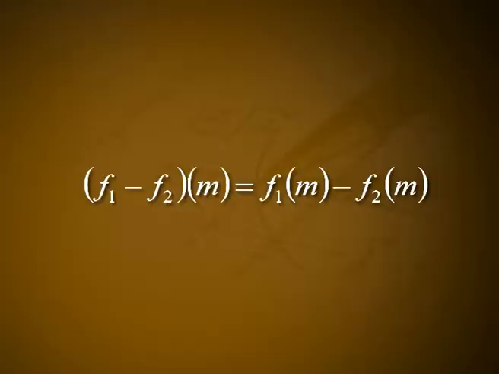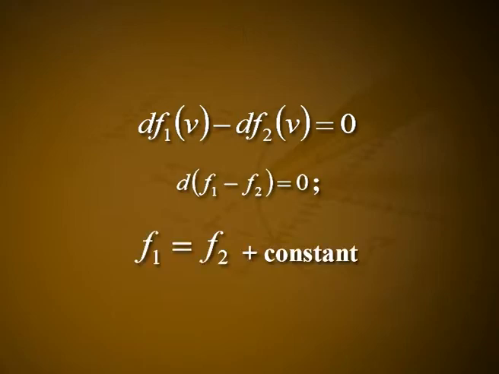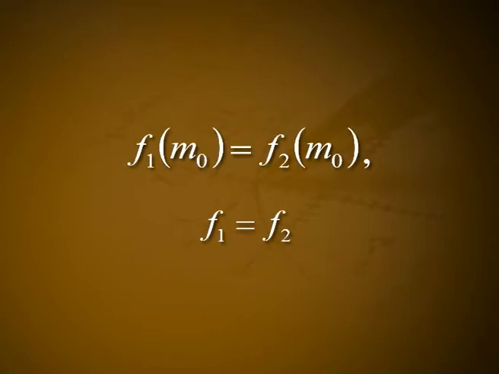Consider the map f1 minus f2 of m is equal to f1 m minus f2 m. Since df1 v minus df2 v is equal to 0 for any unit vector, we conclude d of f1 minus f2 is equal to 0, that is f1 is equal to f2 plus a constant. Since f1 of m0 is equal to f2 of m0, we have f1 is equal to f2.